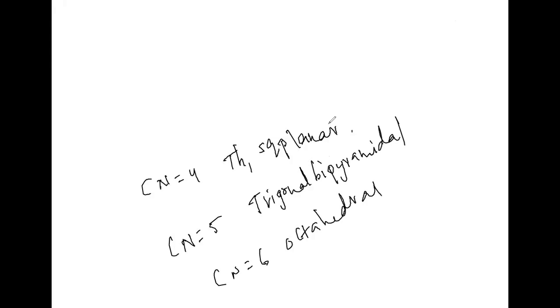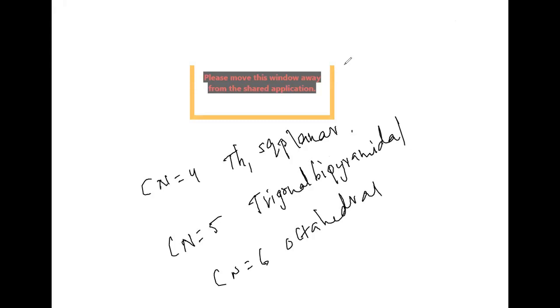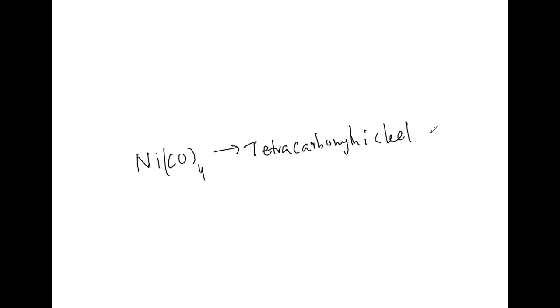Now we can go with the nomenclature of coordination compounds. Straight away I'll take coordination compounds directly. We can name them by considering 3 different examples. As we already took Ni(CO)4, what is the name of this Ni(CO)4? Tetracarbonylnickel. In brackets I'll write 0, because for all metal carbonyls the oxidation number is 0.